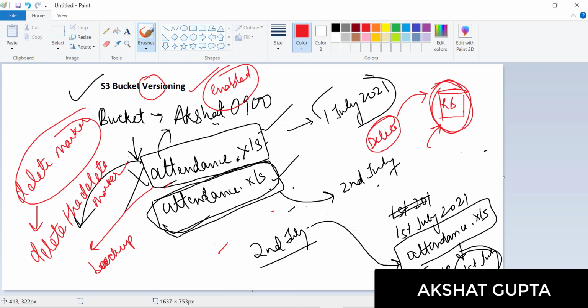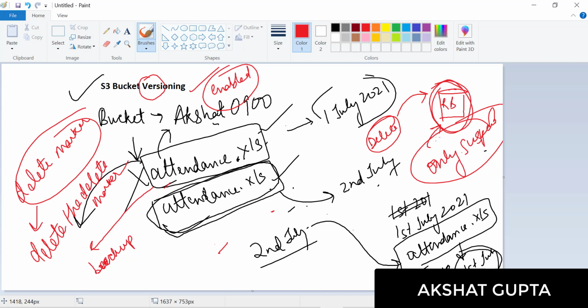And there's one more very important thing I want to discuss. Let's say you have enabled bucket versioning today. After 5 days, let's say you want to disable that versioning, but you won't find that option. You cannot disable your bucket versioning. There is only one option: you can only suspend your bucket versioning.